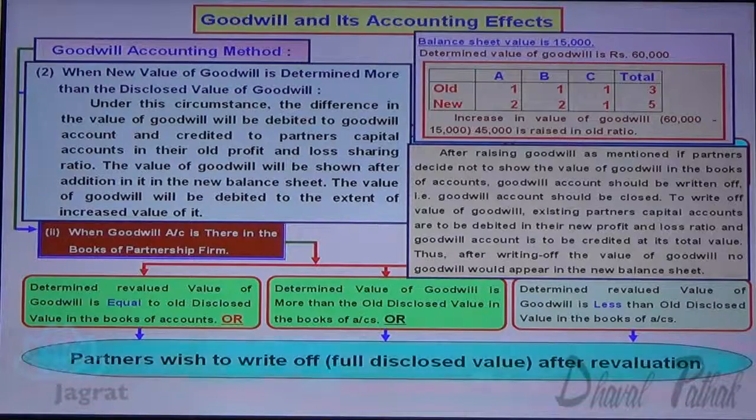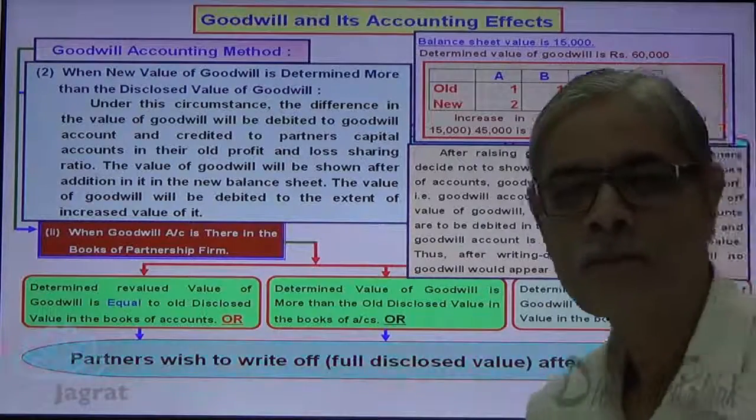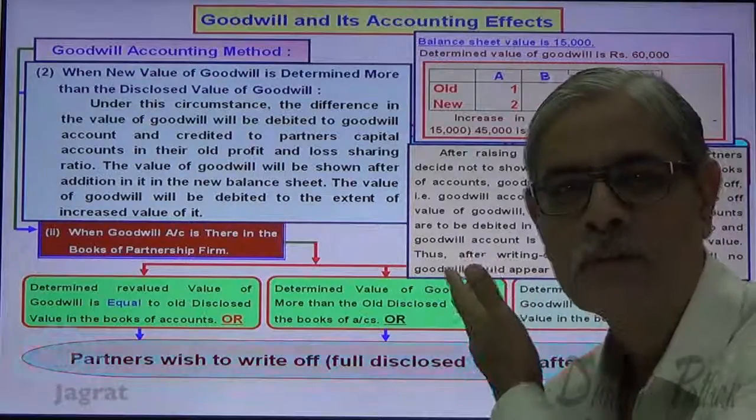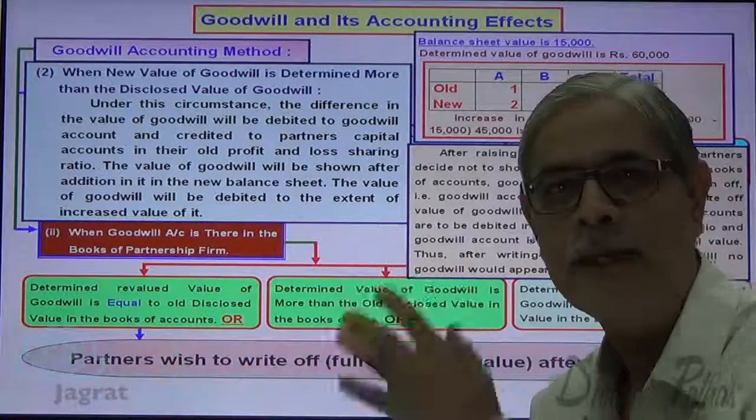To write off the value of goodwill, the existing partners' capital accounts are to be debited in their new profit sharing ratio, and goodwill account is to be credited at its total value, that is 60,000. Thus, after writing off the value of goodwill, no goodwill will appear in the balance sheet. So this is the note that I wrote for you, which has already been explained to you.